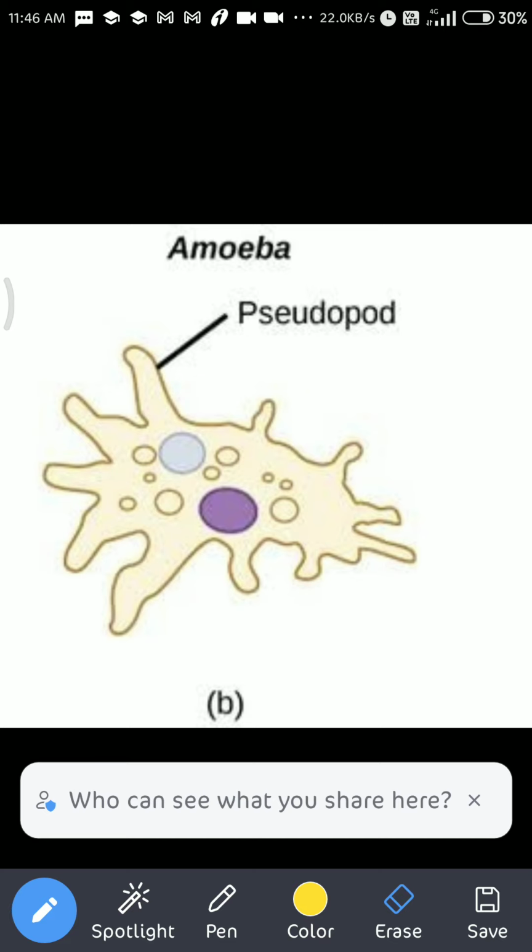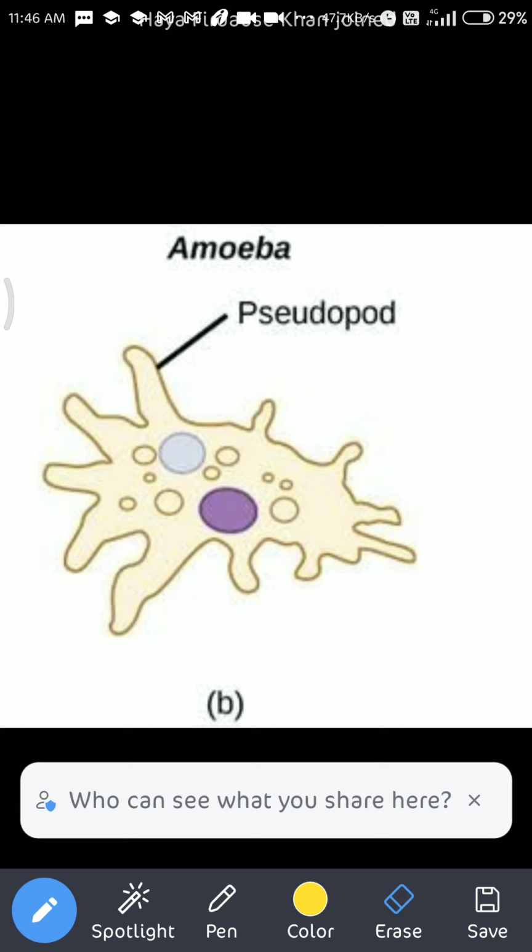Wherever they want to move, only the pseudopodia increase, and the finger-like projection increases in that direction only. The cytoplasm moves in that direction, and as a result the pseudopodia increase and it moves in the desired direction. The movement of amoeba and earthworm are a little bit different.